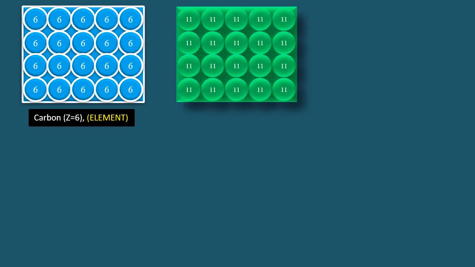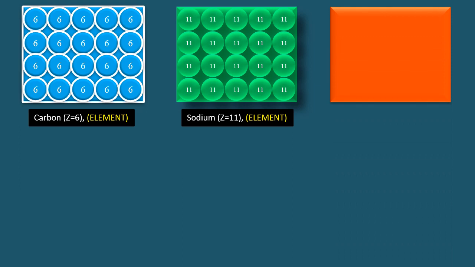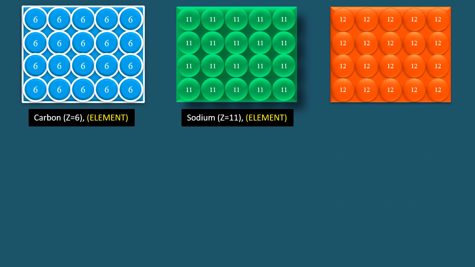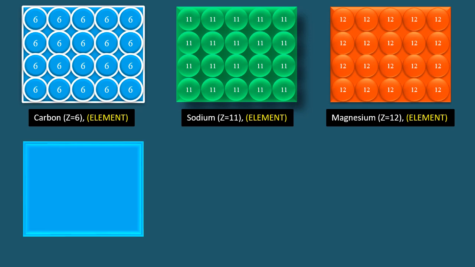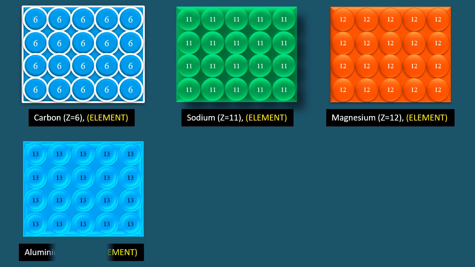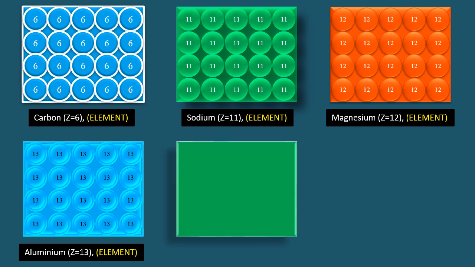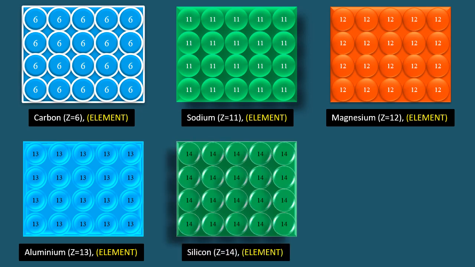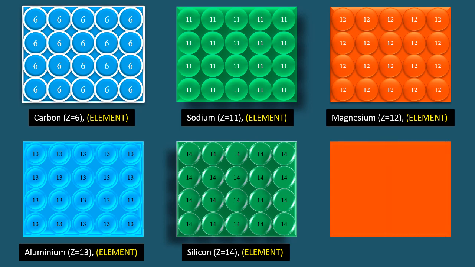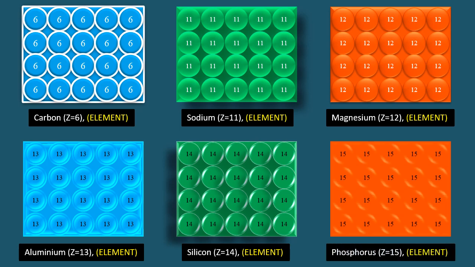We have another example in which all the atoms have atomic number 11. Therefore, this also represents an element, which is sodium. Next we have atomic number 12, that is magnesium. Then we have aluminium with atomic number 13. Then silicon with Z value 14. And lastly, we have phosphorus with the Z value 15. So each element has a unique atomic number.